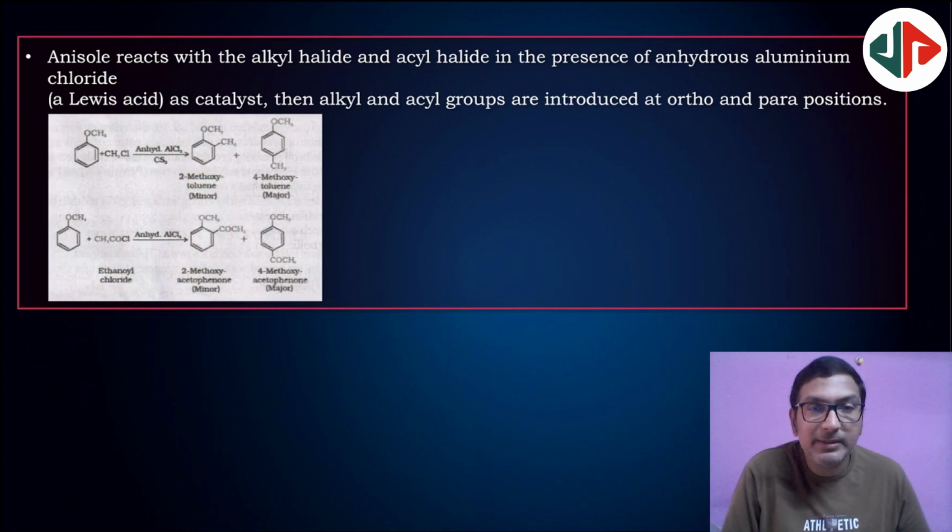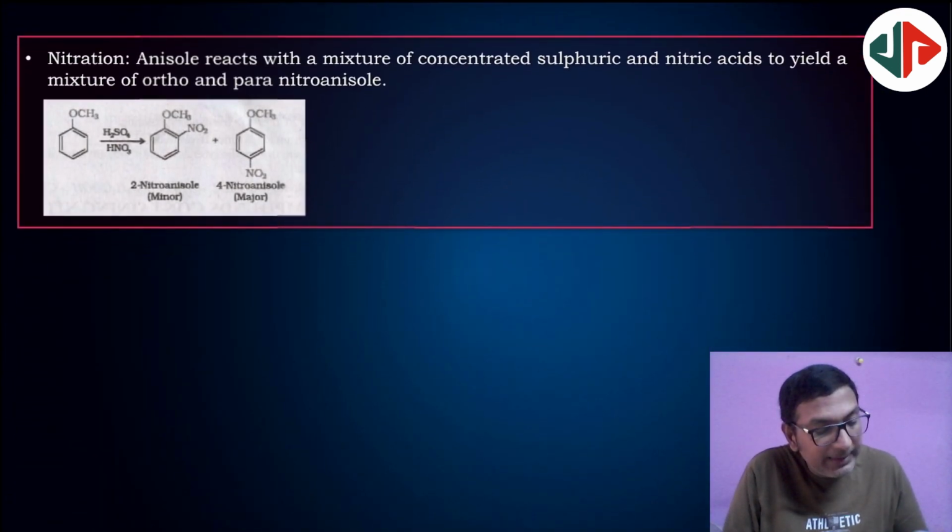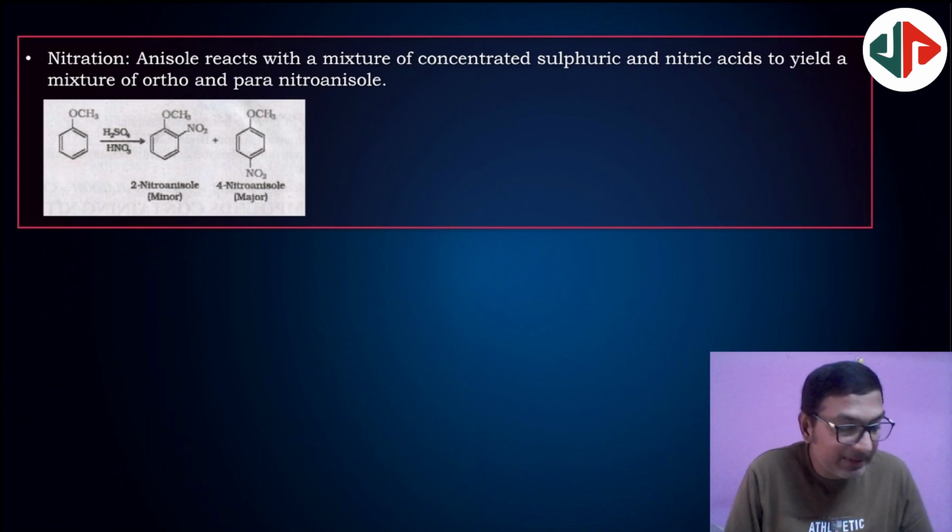Anisole is methoxybenzene. This is anisole. Next. So nitration of anisole. Anisole with nitration mixture will give 2-nitroanisole and 4-nitroanisole. So here also the major compound is para. Next.